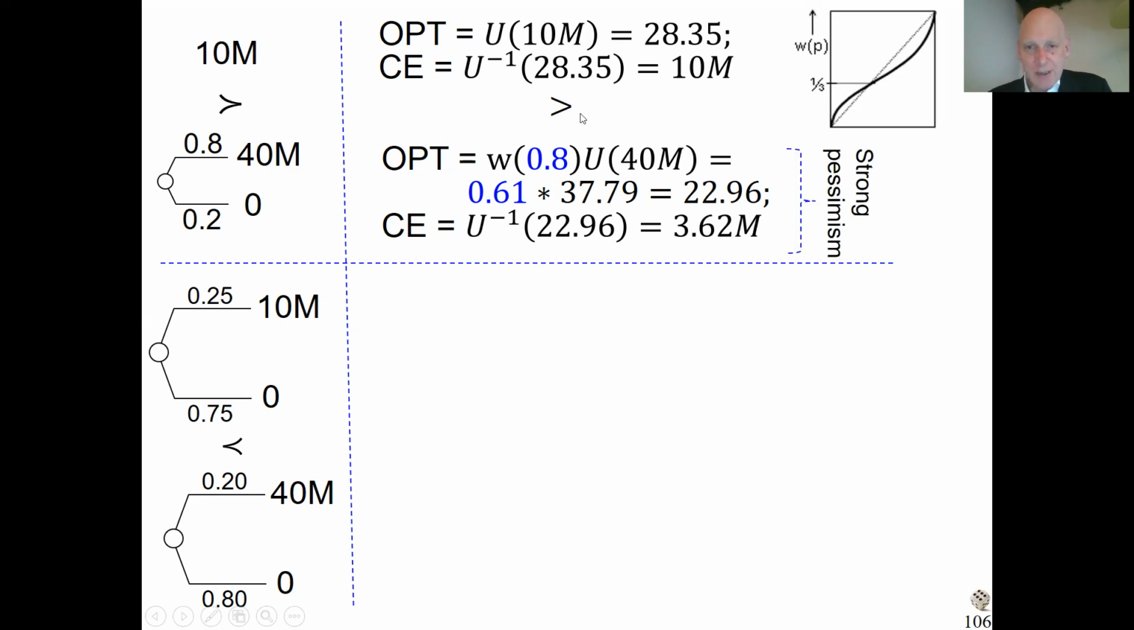I can already say that in these calculations, pessimism is that people underweight the probabilities. If the probability is 0.8, people take it as 0.61. That makes them too pessimistic. So they often use the term pessimism to describe that aspect of the probability weighting function.